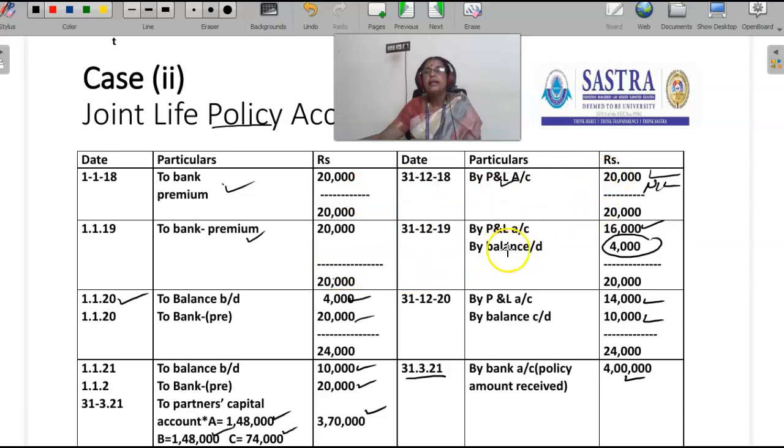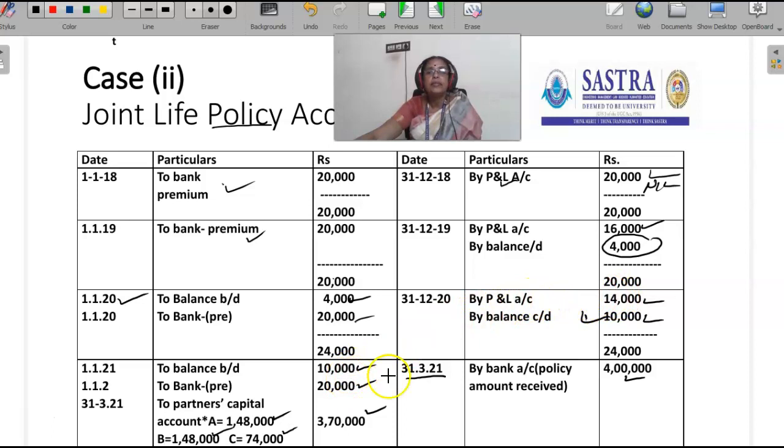In the second year, there is a surrender value of 4,000, and so they compare the book value with the surrender value. The balance is 16,000. That should be transferred to P&L account. In the third year, the amount paid for premium is 20,000, so the total is 24,000. Out of the 24,000, 10,000 is the surrender value, and so the balance is 14,000. That should be transferred to P&L account.